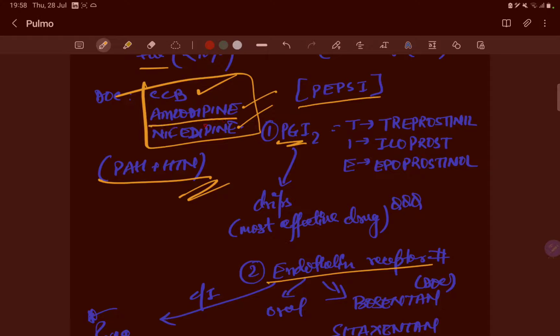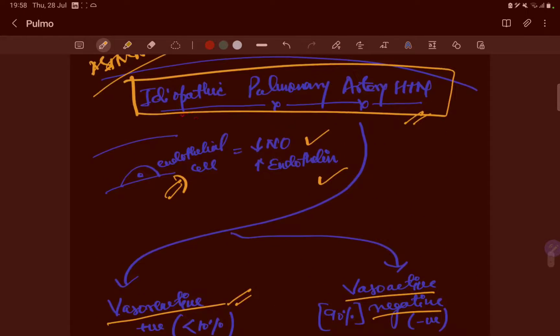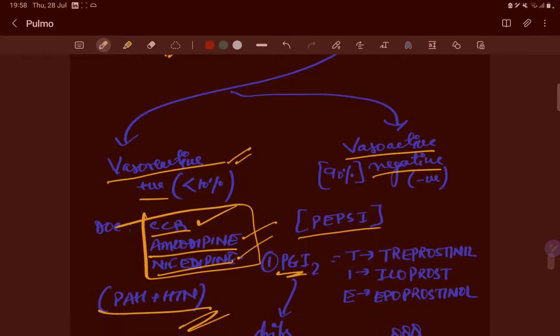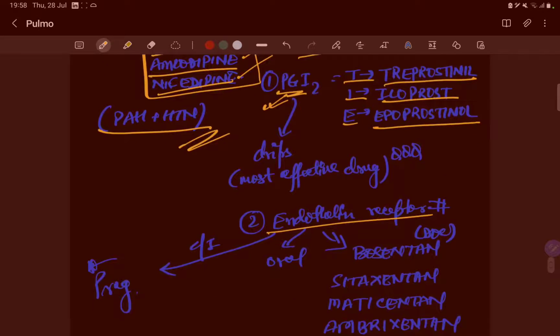So amlodipine, nifedipine and calcium channel blockers we use in vasoreactive positive idiopathic pulmonary artery hypertension, and in PEPSI we are seeing PGI2. In PGI2 we have T-I: T for treprostinil, iloprost, epoprostenol, okay. We give these as drips, and this is the most effective drug in pulmonary hypertension.